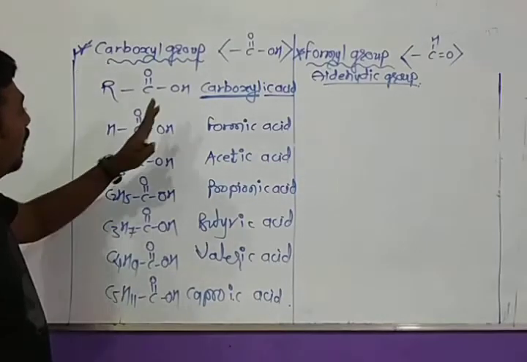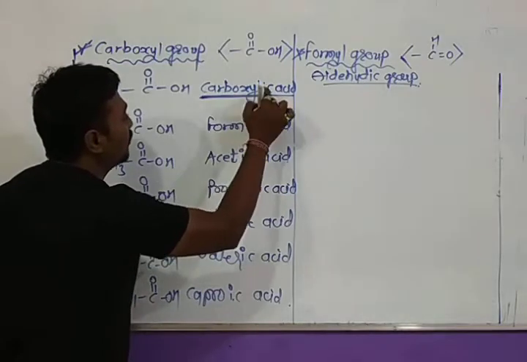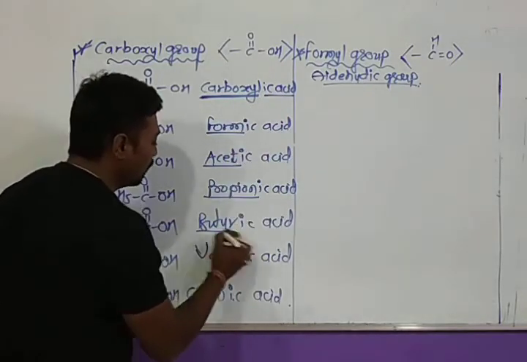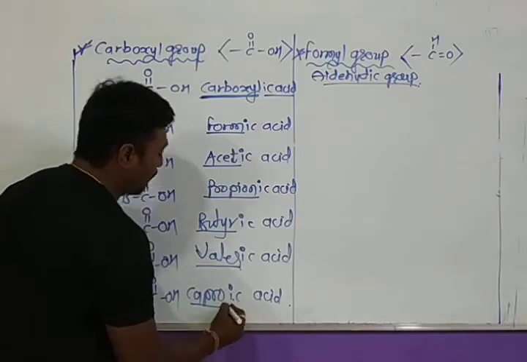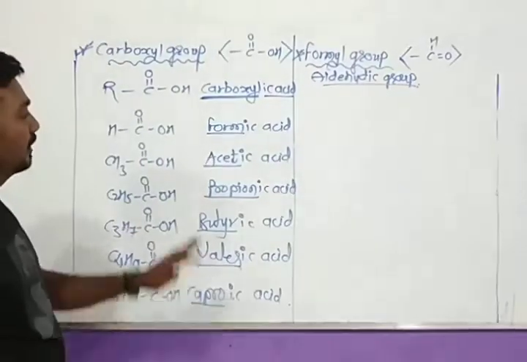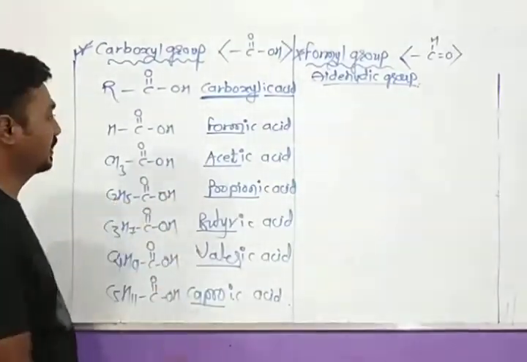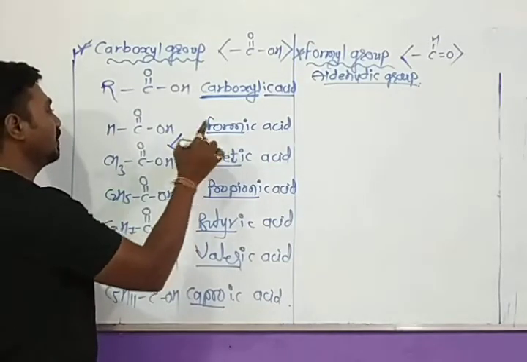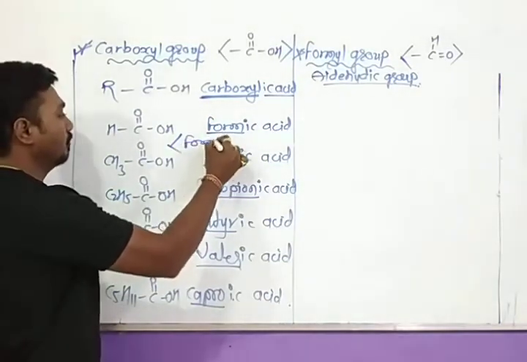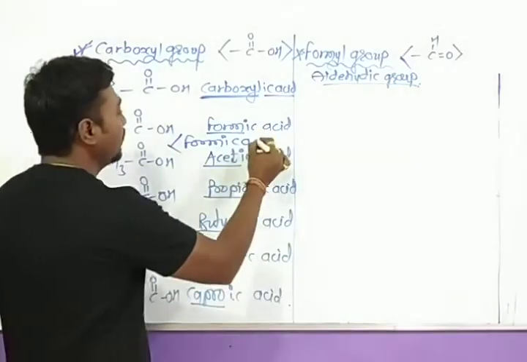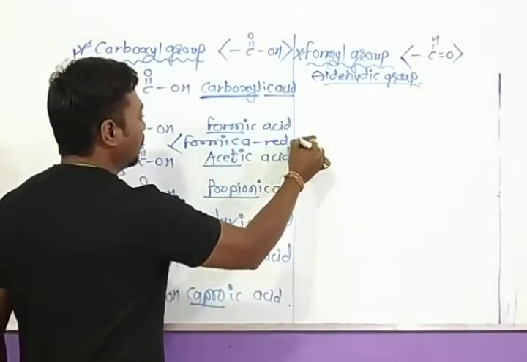Now, all the primary prefixes, the carboxyl prefixes like form, acet, propion, butyr, valer and capro, are derived from the common names of carboxylic acids, which are obtained from their natural sources. For example, formic acid is obtained from formica, the Latin word meaning red ants.